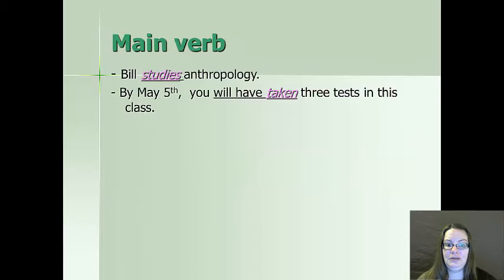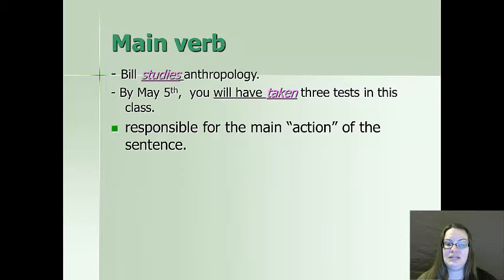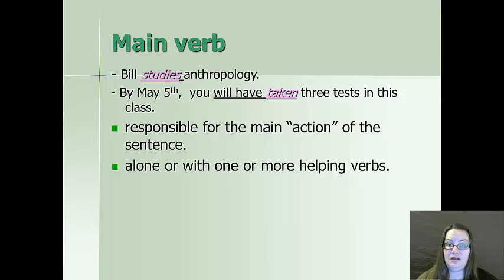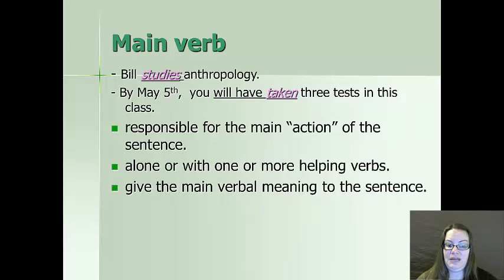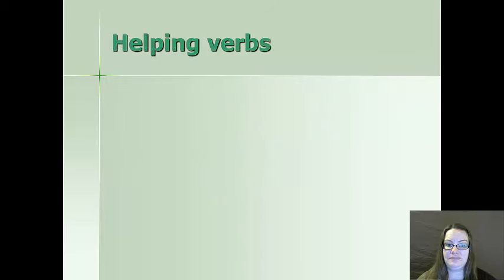A main verb, here are a couple of other examples. Bill studies anthropology. By May 5th, you will have taken 3 tests in this class. It's responsible for the main action of the sentence. It can occur alone, or it can occur with one or more helping verbs. It gives the main verbal meaning to the sentence. So when we're looking at the verb, you will have taken, the verb is will have taken. Taken gives us the main meaning to the sentence.